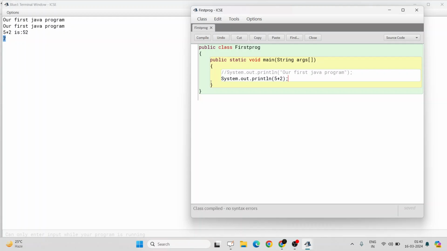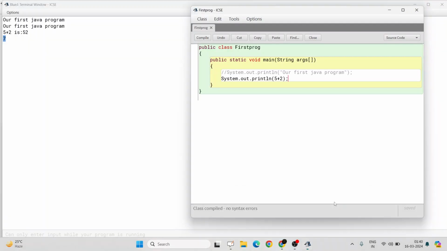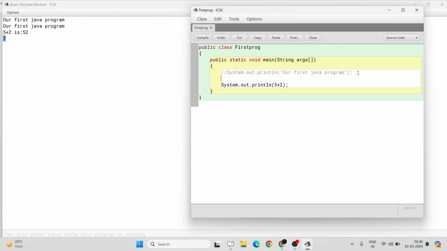Now, what's the issue? First time it was printing 5 plus 2 is 52. Now it is printing only 7, though both of the times it was 5 plus 2. What is the difference in those two statements? The first statement was, let me write it again: System.out.println, 5 plus 2 is, plus 5 plus 2.